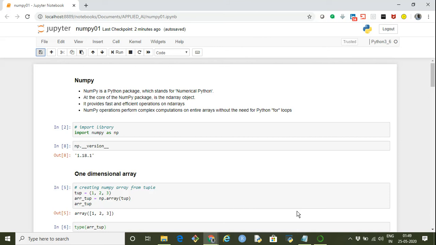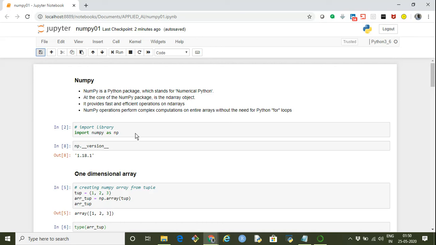Okay, we'll be covering NumPy in this session. So what is NumPy? NumPy is a Python package. The acronym NumPy stands for numerical Python. At the very core of the NumPy package is an n-dimensional array object. NumPy provides fast and efficient operations on n-dimensional arrays. Another advantage of using NumPy is it performs complex computations on the entire array, even without the need of using loops.